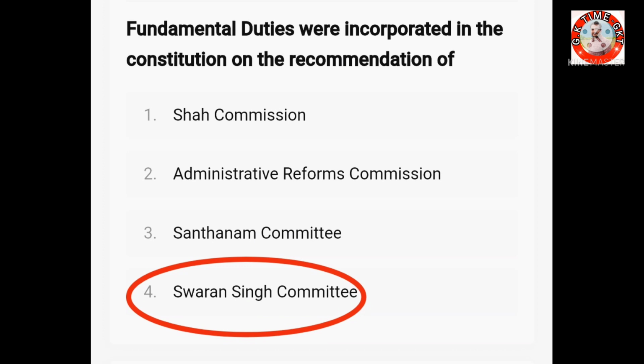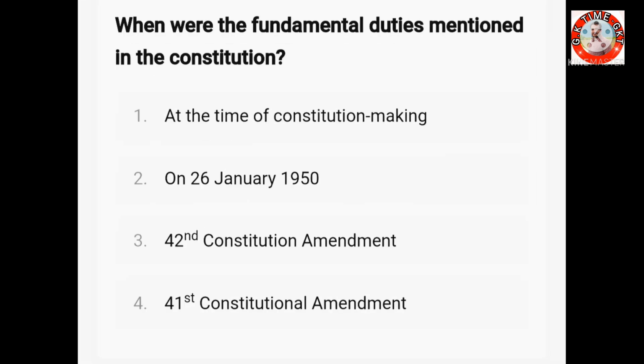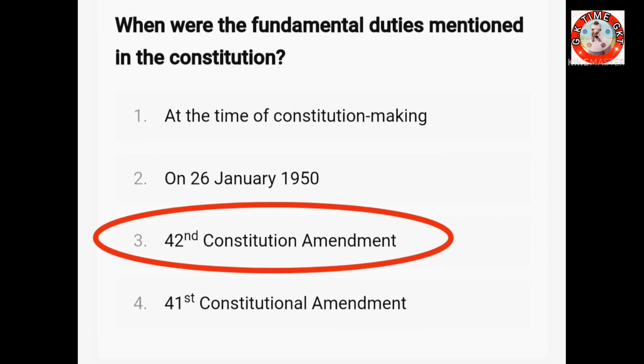Then the next question. When were the fundamental duties mentioned in the Constitution? At the time of Constitution making. Option 2. On 26 January 1950. Option 3. 42nd Constitutional Amendment Act. And option 4. 41st Constitutional Amendment. The right answer is option 3, 42nd Constitutional Amendment.